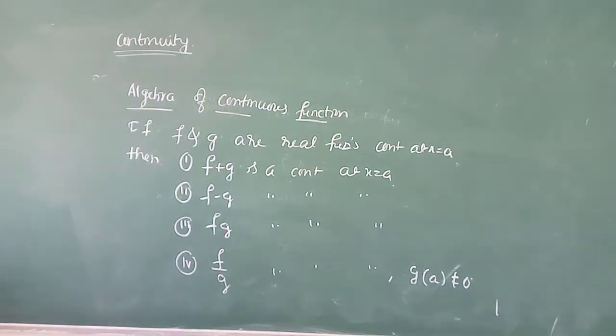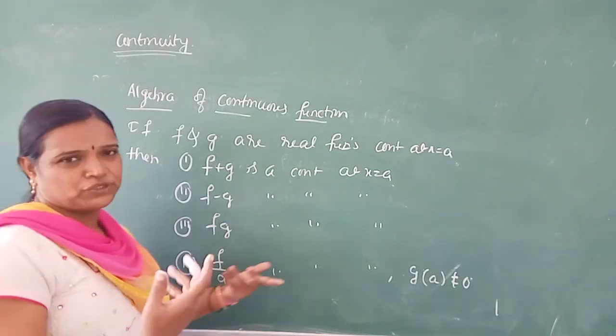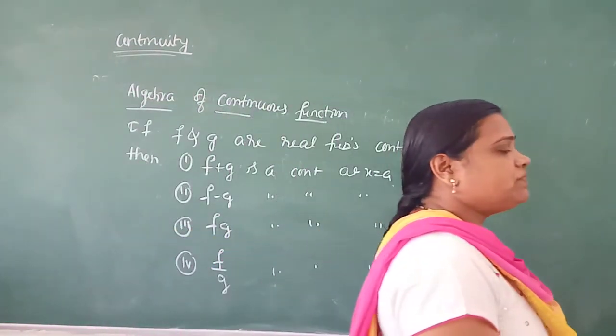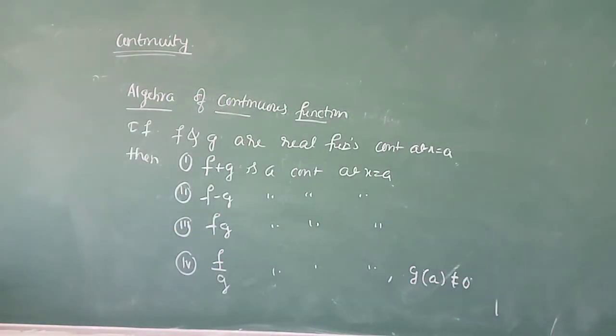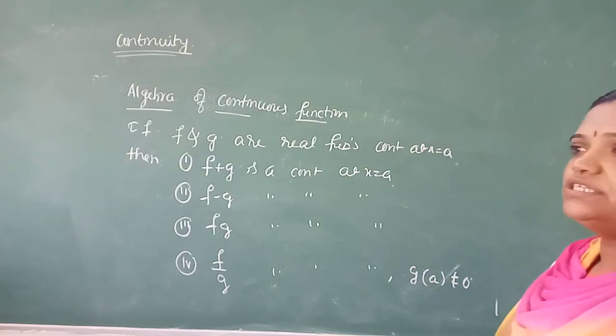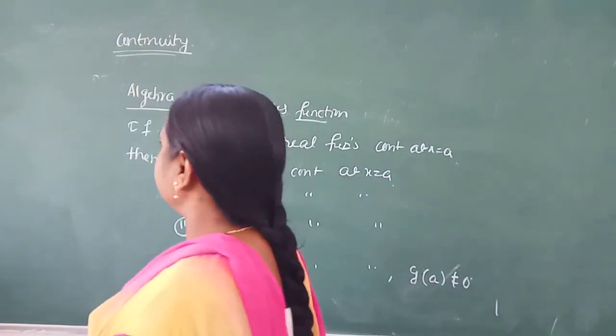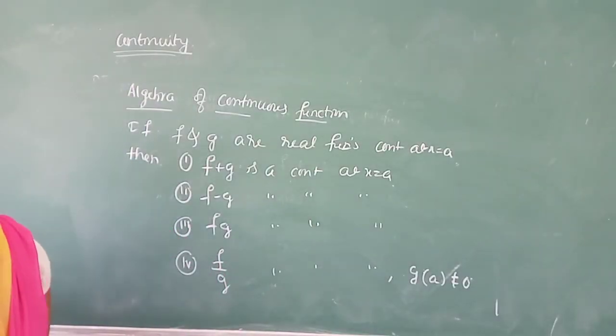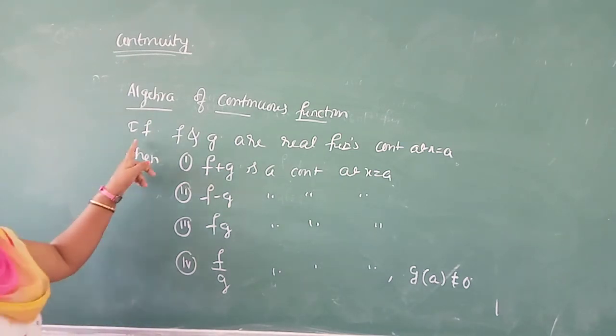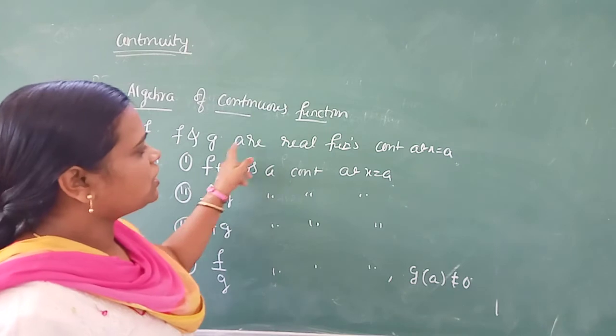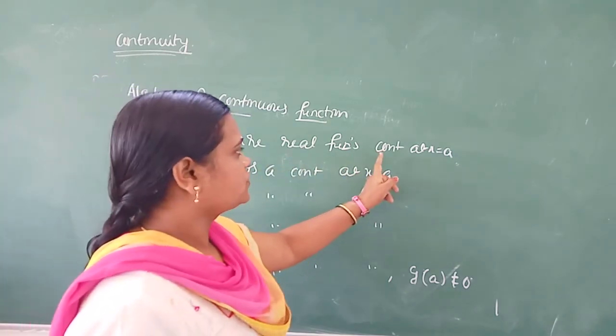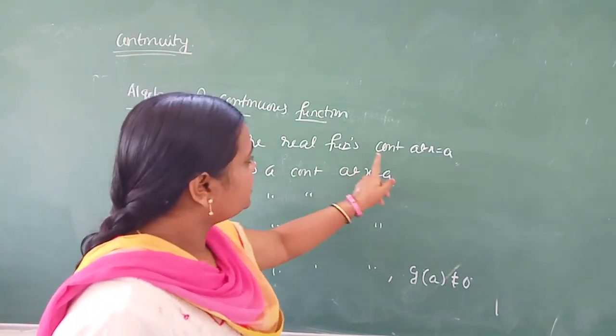G of a not equal to 0. Okay. What is the algebra of continuous functions? As you know, in algebra, what are we taking? Addition, subtraction, multiplication, division. These are the 4 concepts we are using for algebra, and we are applying that to continuous functions. Therefore, mention if f and g are real functions and they are continuous at x equal